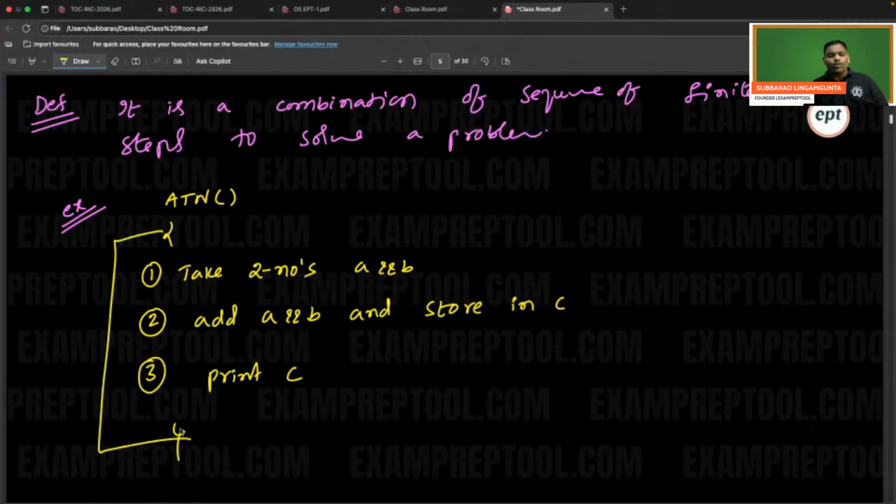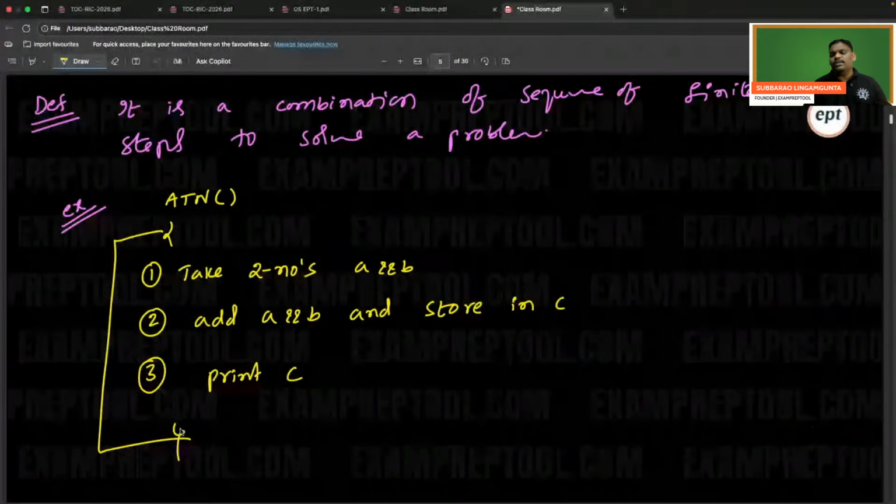Remember, from one programming language to another, only the syntax will differ. In Python, no brackets are there. In C, brackets are there. Other than that, no difference. But remember, algorithms and data structures are not at all related to a programming language. They belong to logic. So no need to bother about syntax.